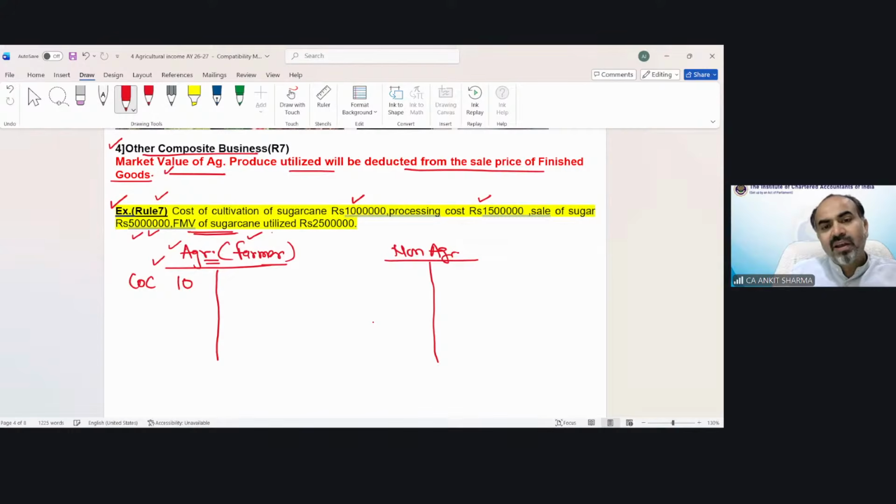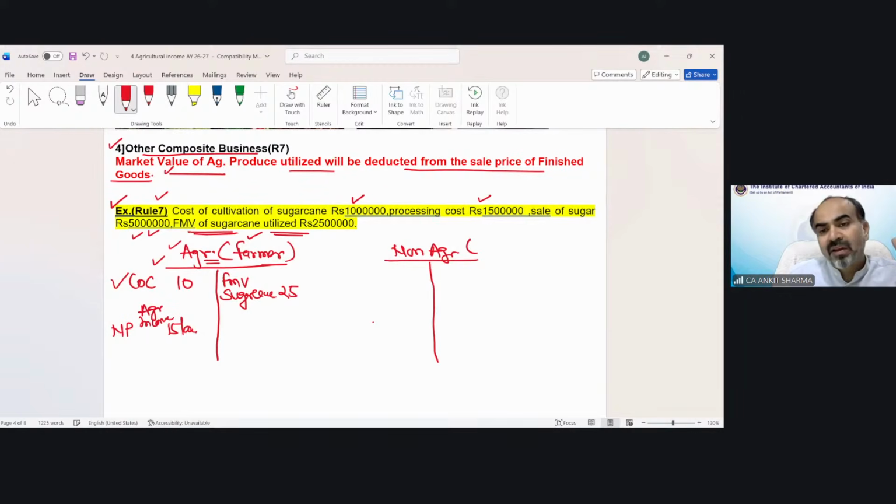FMV of sugarcane? Yes. So I am considering myself as a farmer. I will produce sugarcane and sell sugarcane, so the selling price would have been 25 lakh. So now my net profit is automatically 15 lakh. That is my agricultural income.